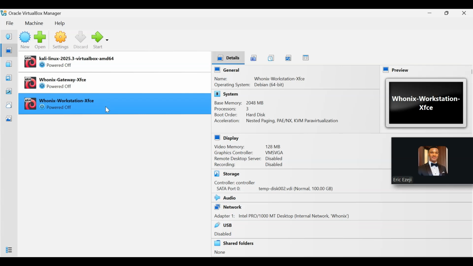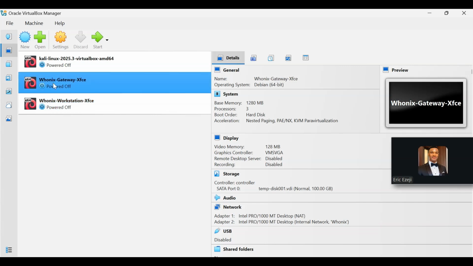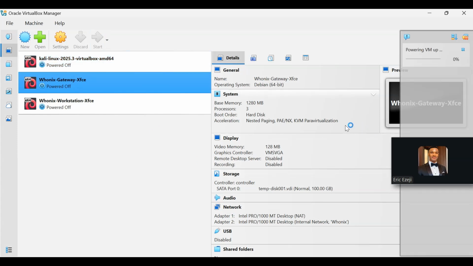All right, let us dive in. What we do is click on the gateway, which is the first one you should open. This gateway should be opened before you open the workstation. So open it. As you can see, it's powering the virtual machine up.